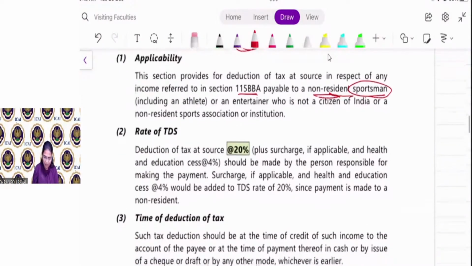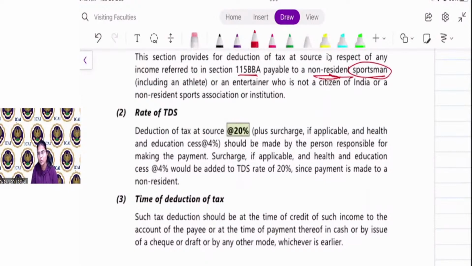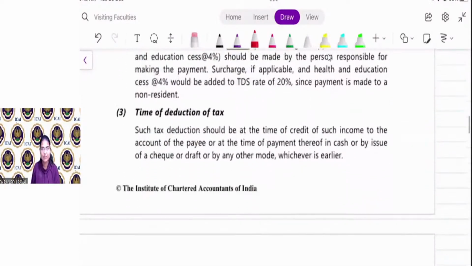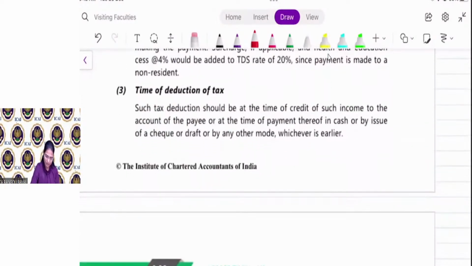See, up till now you have studied so many sections. In no section is it given that you should apply surcharge or education cess. You have to apply the rate given in the particular section. But in this section, you have to add surcharge and cess to the 20% rate of TDS. So the basic rate is 20% plus surcharge if applicable plus 4% health and education cess. Time of deduction is again payment or credit, whichever is earlier.